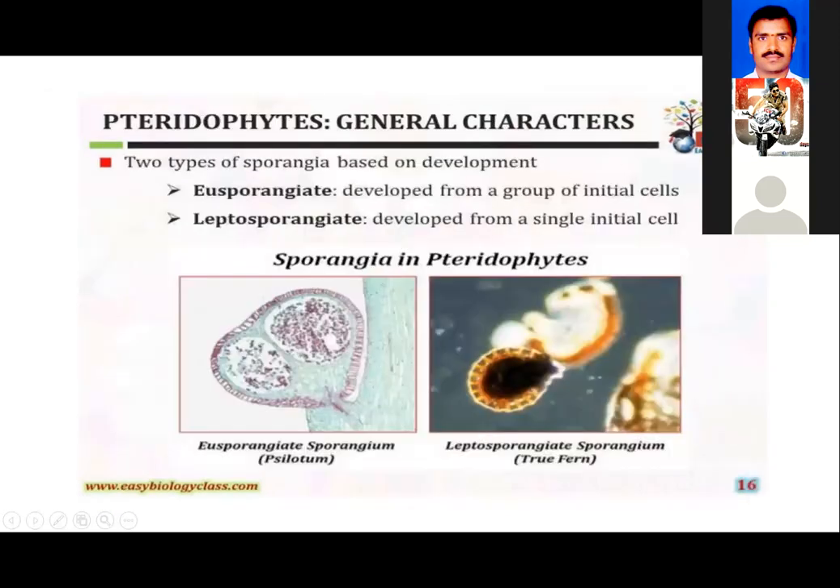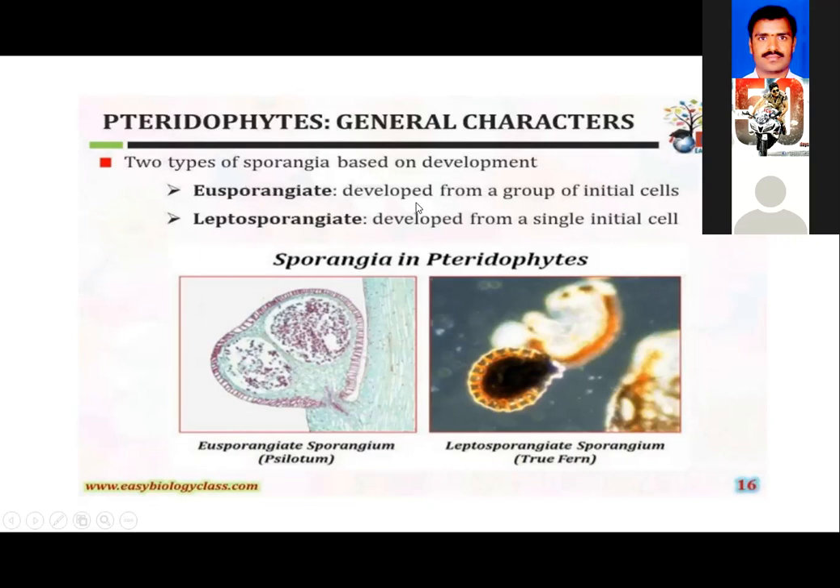Next. When we talk about the sporangia, based on how the sporangia develop on the leaf, we can observe two types of sporangial development in the pteridophytes. One is called eusporangiate development, and another one is called leptosporangiate development. Now, what do we mean by eusporangiate and leptosporangiate?